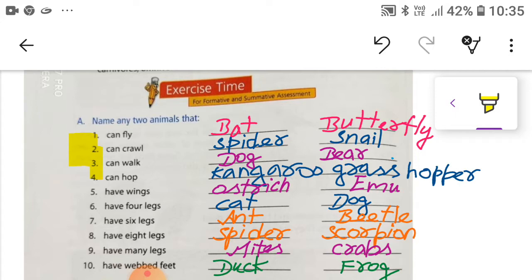Now fourth, kangaroo, K-A-N-G-A-R-O-O, and grasshopper, G-R-A-S-S-H-O-P-P-E-R, can hop. Now for fifth, ostrich, O-S-T-R-I-C-H, and emu, E-M-U, have wings. Now six, cat, C-A-T, and dog, D-O-G, have 4 legs.